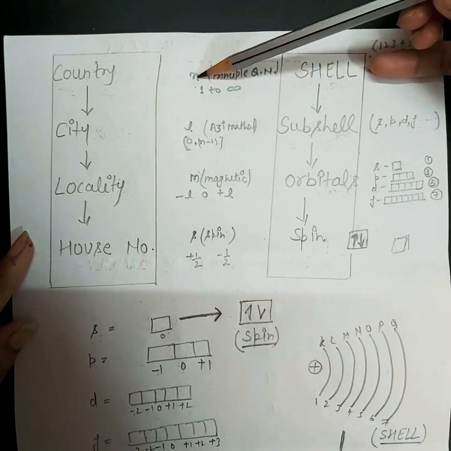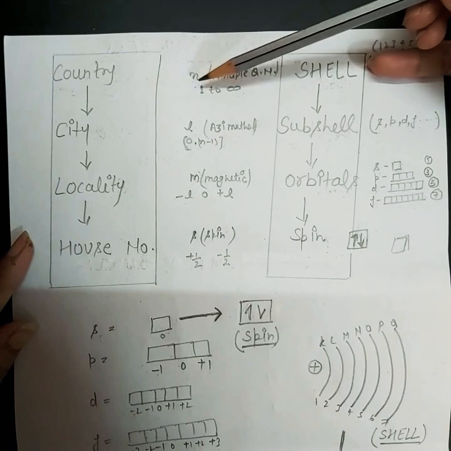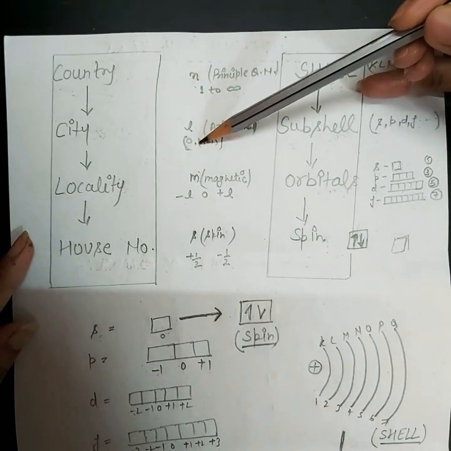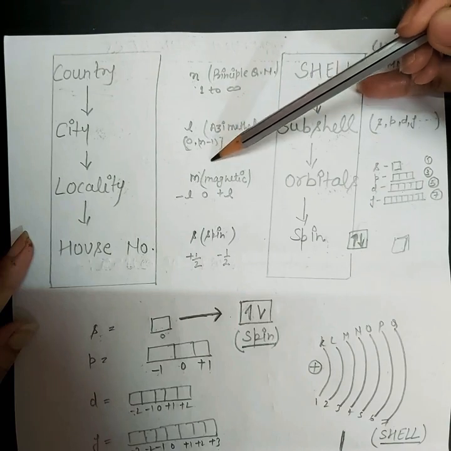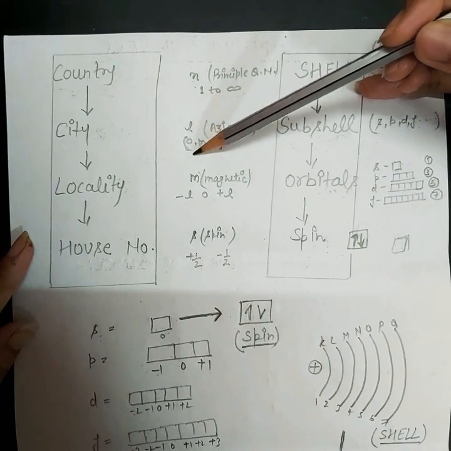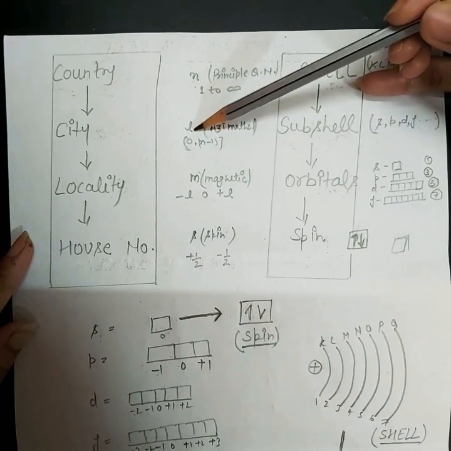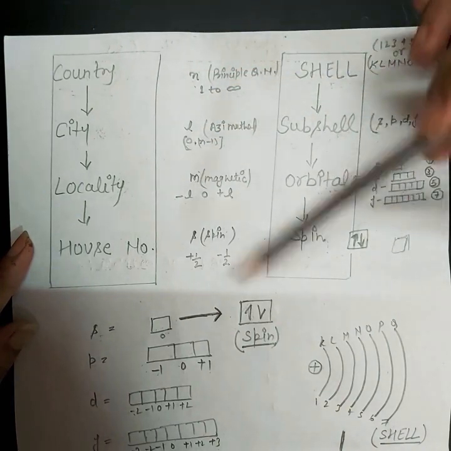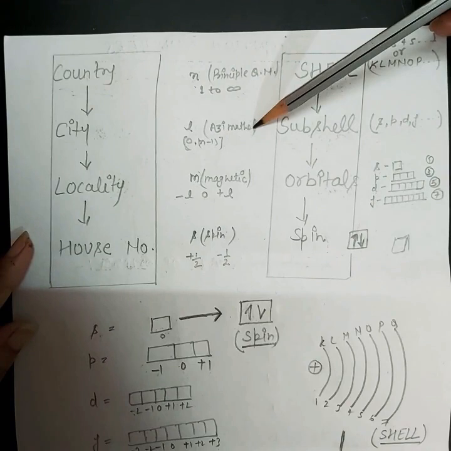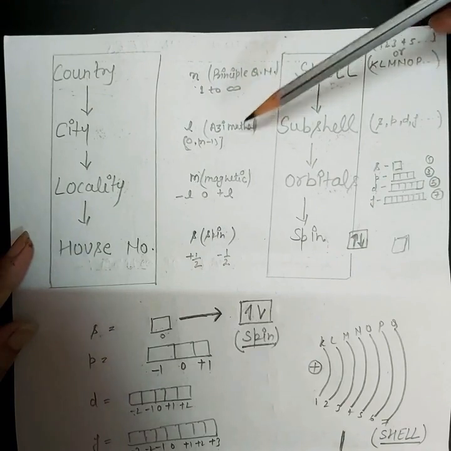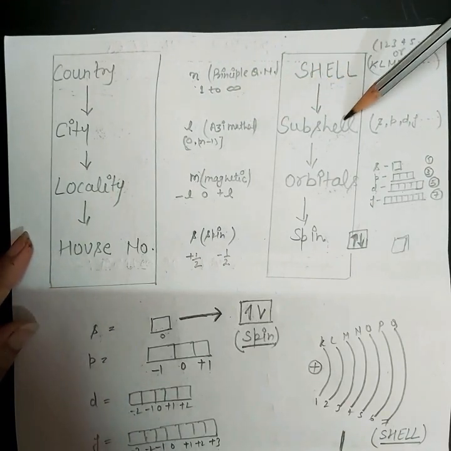Suppose n equals 2, so 0 comma 2 minus 1, and 2 minus 1 is 1, so your answer will be 0 comma 1 for l. We will do this type of numerical later. So this is the second quantum number by which we can calculate the subshell.